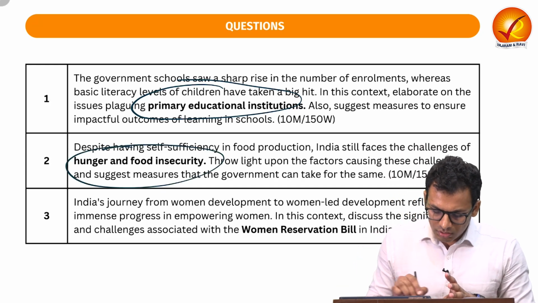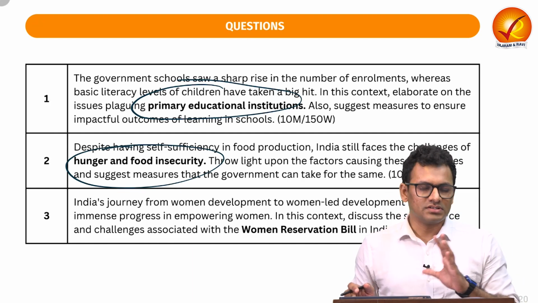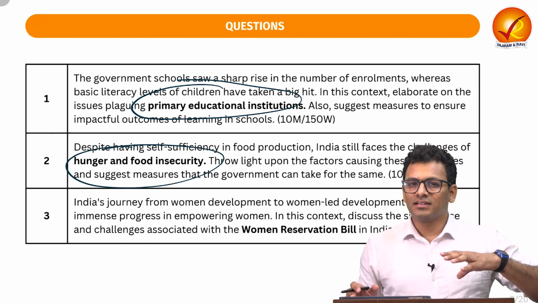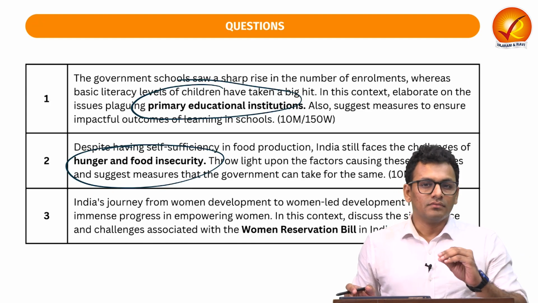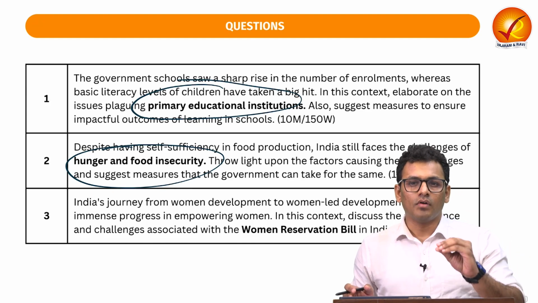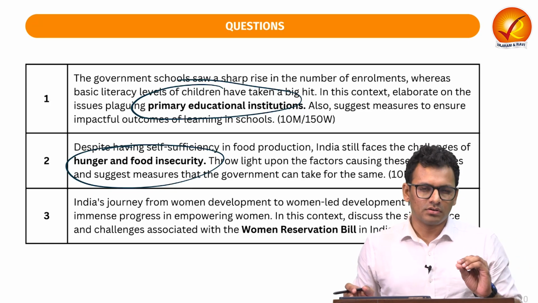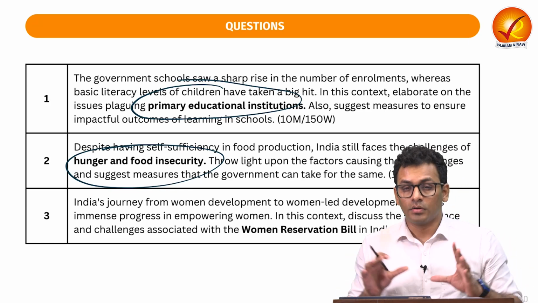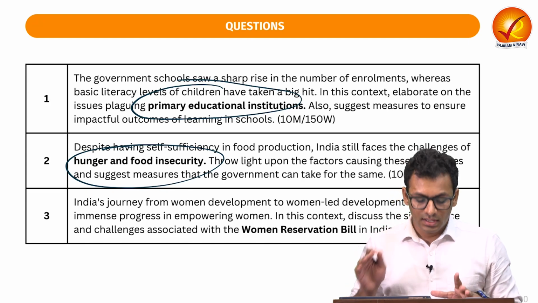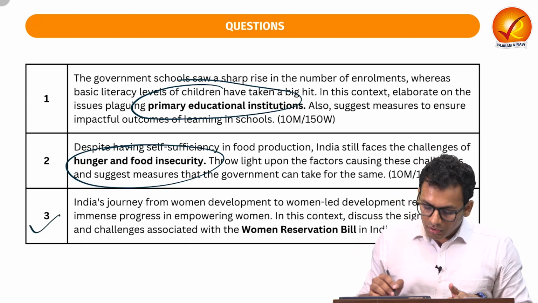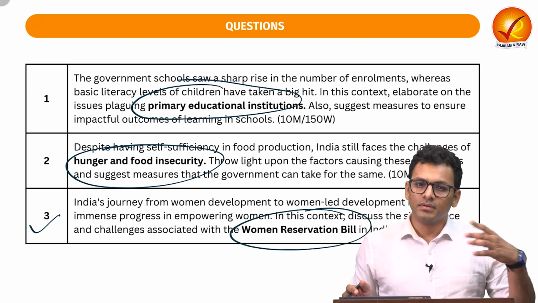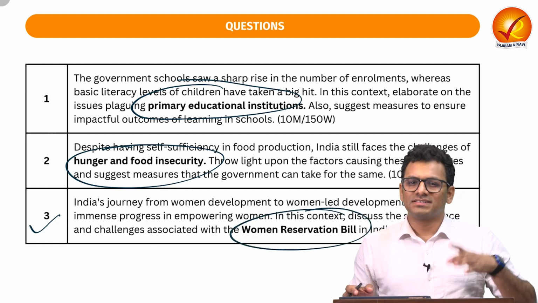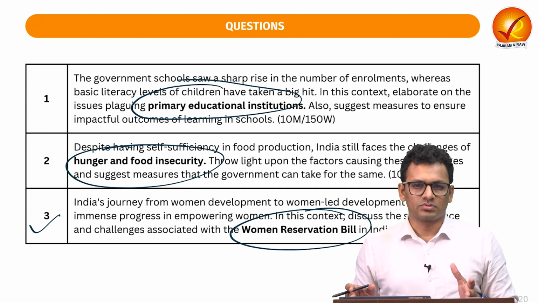In question number 2, we will talk about hunger and food insecurity. Despite having achieved food self-sufficiency, we are still facing an acute problem of hunger as well as food insecurity. So in that question, we will talk about different dimensions related to it. In the third question, we will be talking about recent affairs. Recently, we saw the Women Reservation Bill. We'll talk about its significance and certain challenges associated with it.